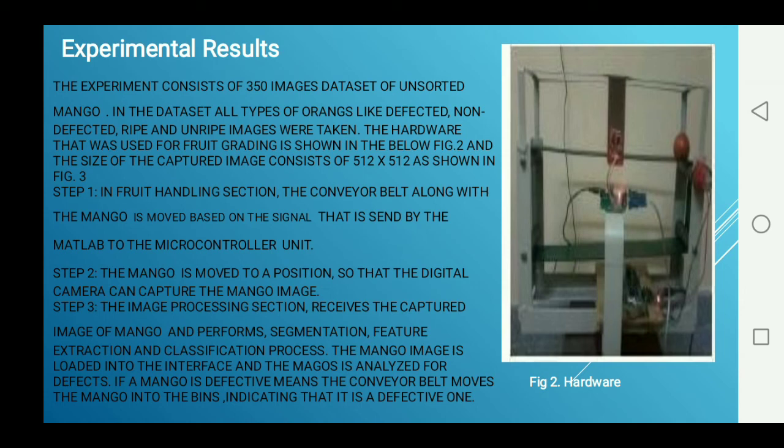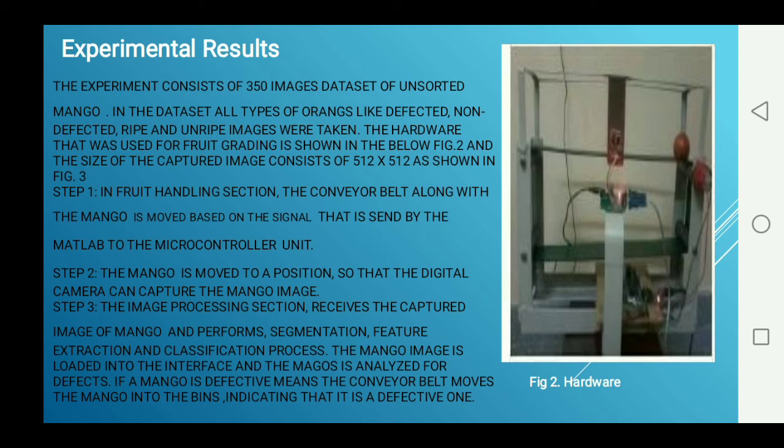This is the experiment result. In this experiment, step 1 is the fruit handling section. The conveyor with the mangoes is moved based on the signal sent by MATLAB to the microcontroller unit. In the second step, the mango is moved to the position so that the digital camera can capture the mango image.